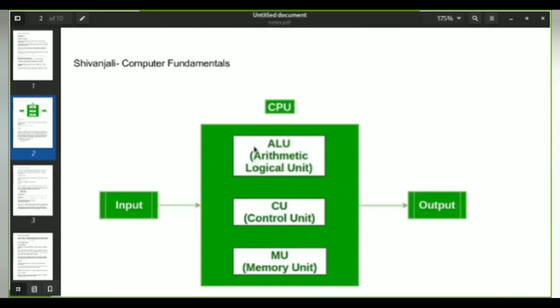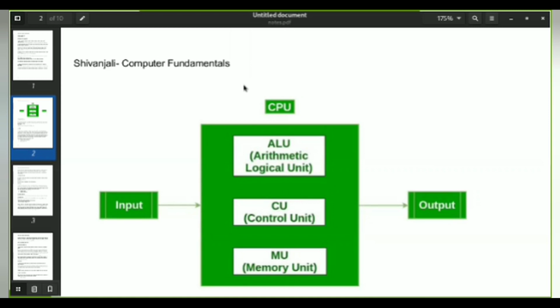So first, the ALU. ALU is nothing but the arithmetical logical unit. Consider two numbers, A and B. You're adding them, and you can even subtract them or multiply them. You're taking A and B as input, and you're doing processing on them. This addition, subtraction, or any arithmetic operation you're performing comes under the ALU.